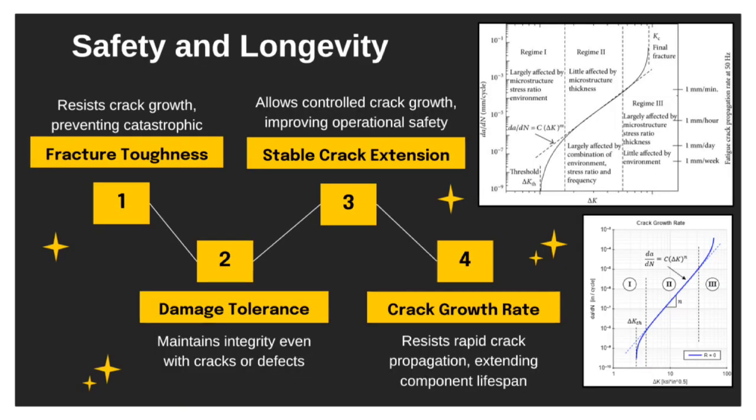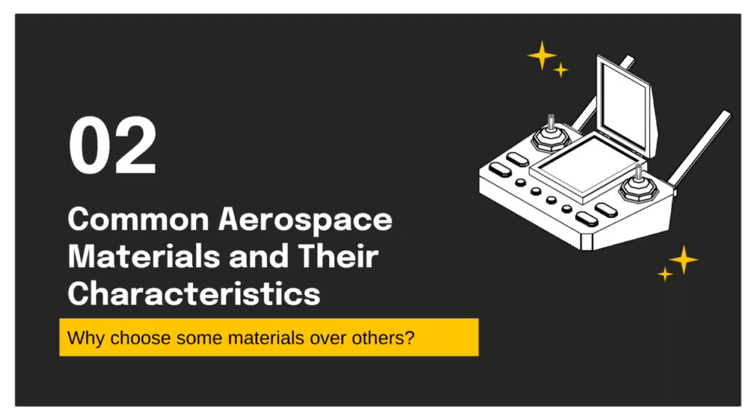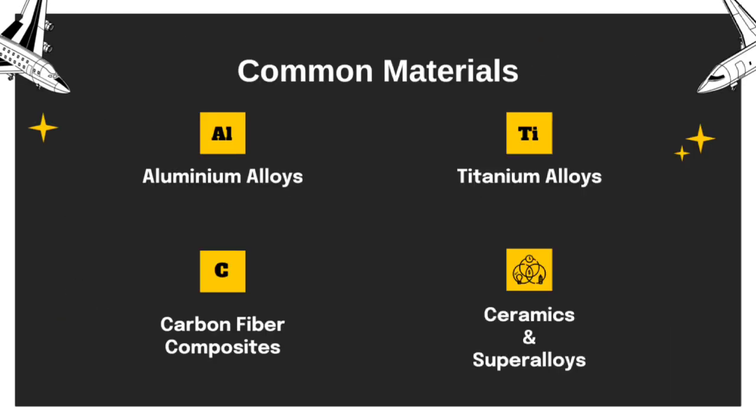Finally, we'll discuss safety and longevity, which are closely linked to fracture toughness. Damage tolerance and stable crack extension. The material's ability to resist crack propagation is crucial, so as to avoid sudden catastrophic failure. We want to keep the crack growth rate as low as possible to reduce the need for repairs, extending the component's operational lifespan. For common aerospace materials and their characteristics, we will be talking about 5 main types of materials, mainly aluminium alloys, titanium alloys, carbon fiber composites, ceramics, and superalloys.